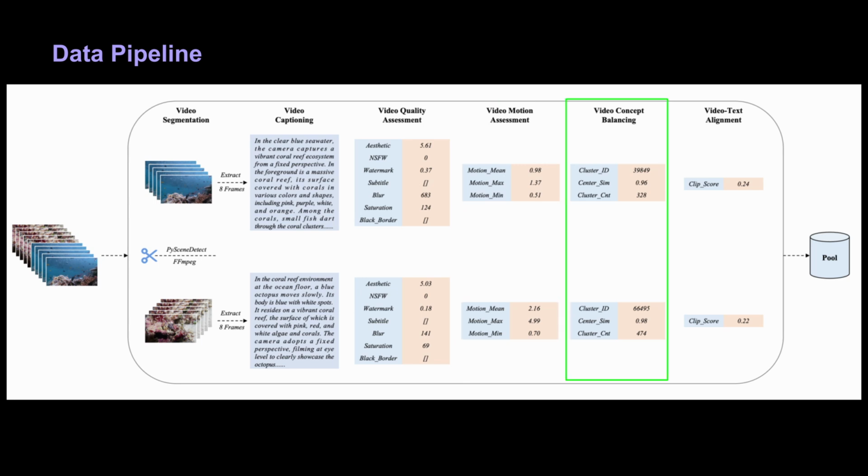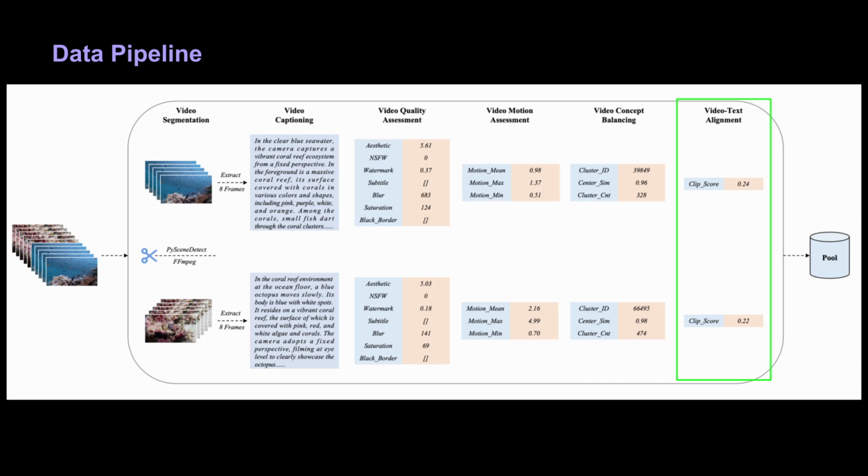Clips are clustered by visual embeddings to maintain coverage across concepts and remove outlier clusters with scarce or repetitive content. Alignment check. A CLIP score step filters out pairs that are poorly matched to their text descriptions. This pipeline progressively shrinks and refines the dataset. After all these filters, we obtain a curated pool suitable for training and building the final high-resolution model.